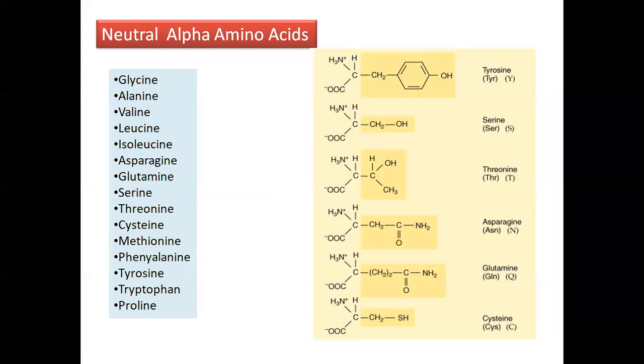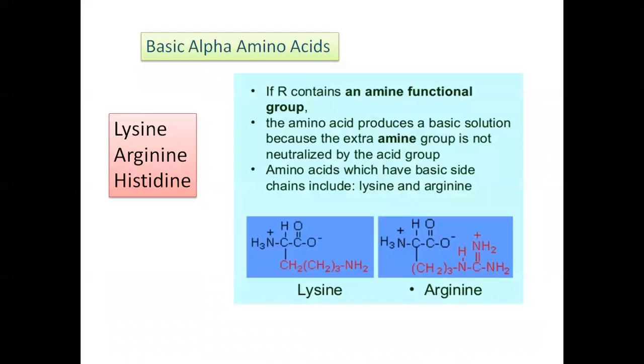These are the examples for neutral alpha amino acids. There are total 20 alpha amino acids. Out of these, 15 are neutral and these are the examples: glycine, alanine, valine, leucine, isoleucine, asparagine. Now see in their structure, for these alpha amino acids which are neutral, they contain one COOH group and one NH2 group in their structure and therefore these are referred to as neutral structures for alpha amino acids.